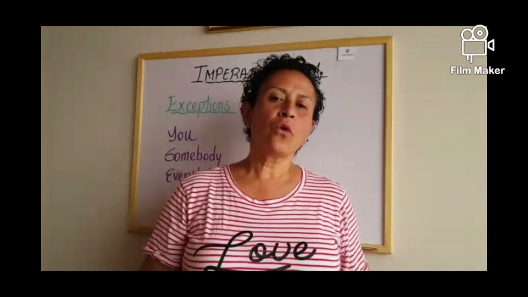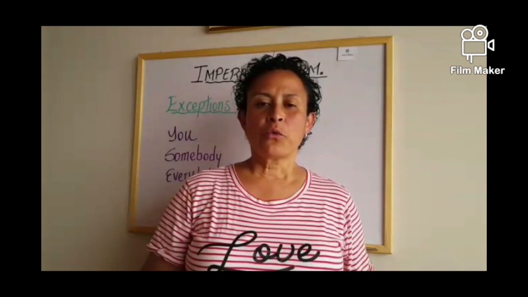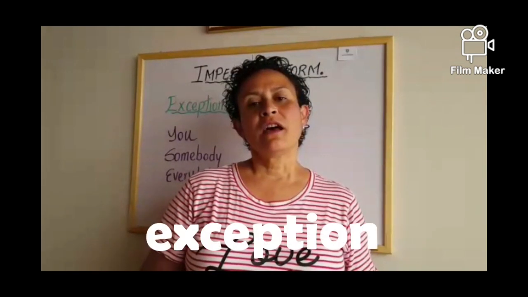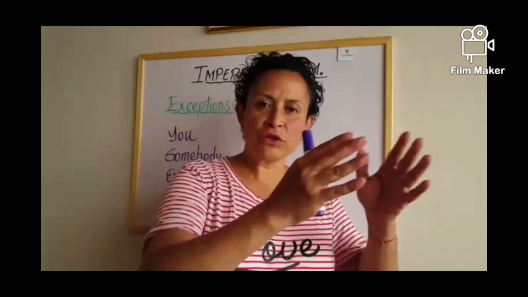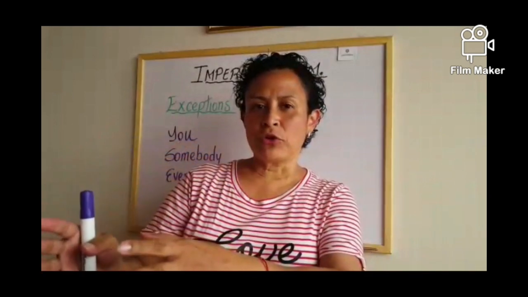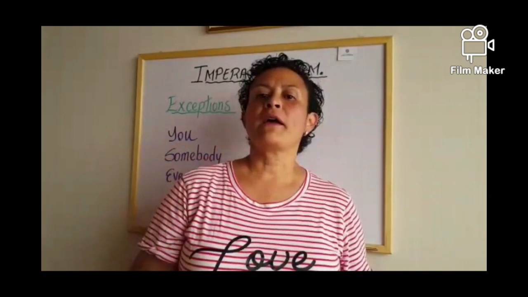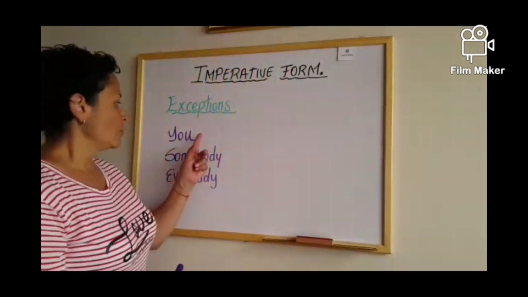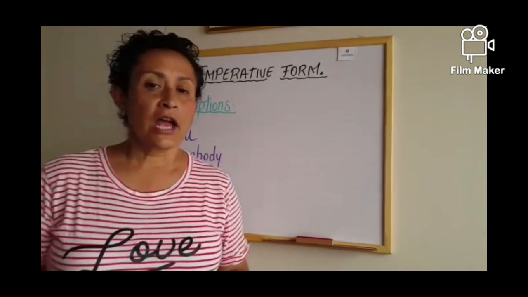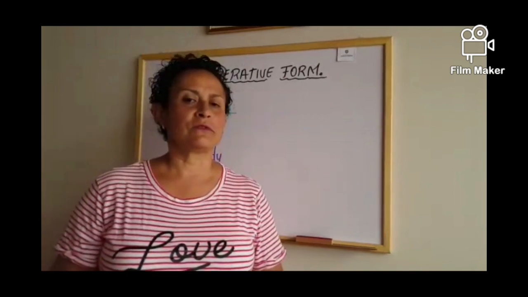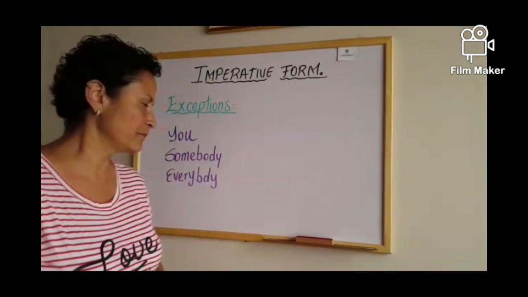When we talk about orders or commands, we have one exception. And this exception is when you want to be a little bit more specific to the person or to the people you are giving the order or the command. For example, when you use you, when you use somebody or everybody. Let's check the example. Example number 1.